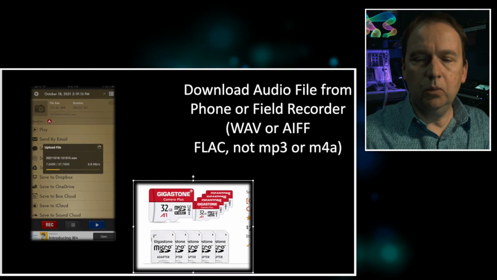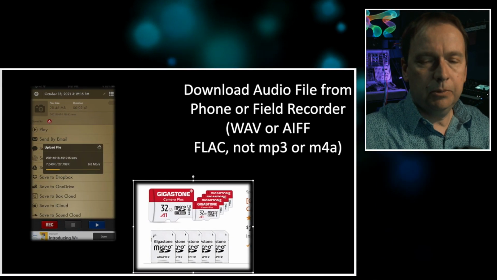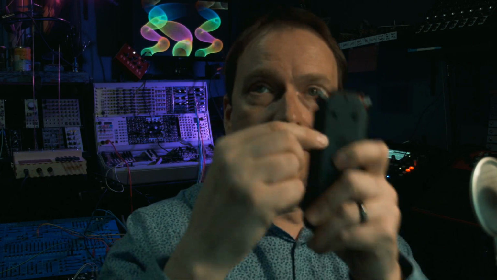Now, if you're using a field recorder, you'll want to see exactly what your field recorder has. This particular Tascam model has that SD card, which I showed you earlier. You take the SD card out. If you buy an SD card or you get it with a device, they typically will have this adapter. And then you'll simply take this and plug this into your computer. Most of our computers these days have these adapters.